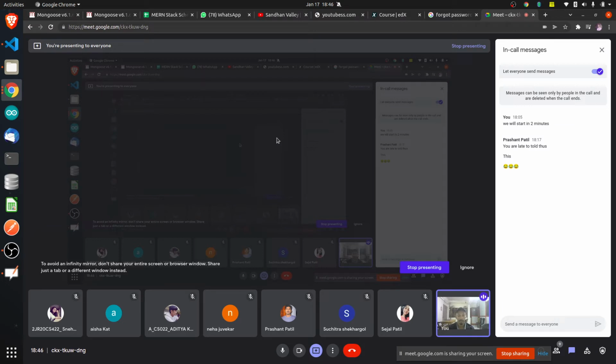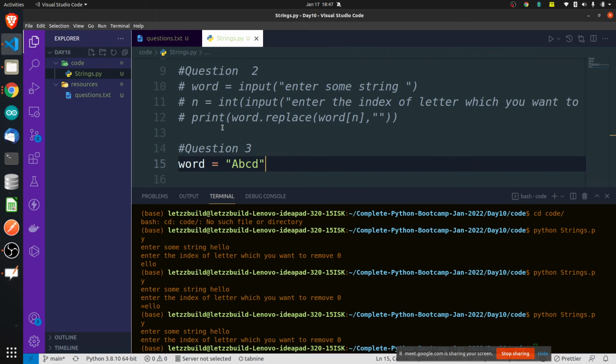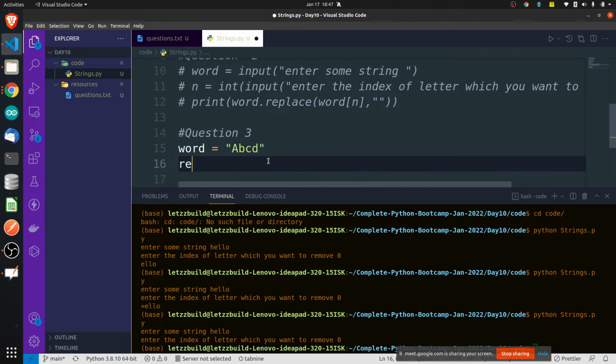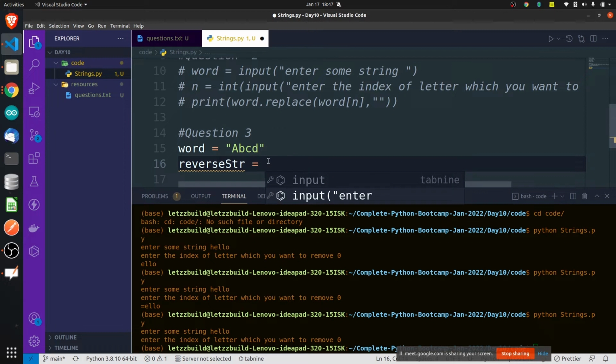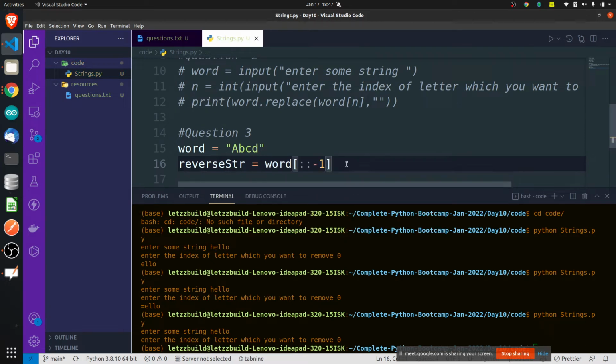Hello everyone, I am there. We know how to reverse this string. Then done. The main logic is reversing itself. That's it. How will you write a program for it? Now tell me, how do you first of all reverse it? I will create a variable, reverse string is equal to word, square brackets, colon, colon, -1. Yes. Very simple.